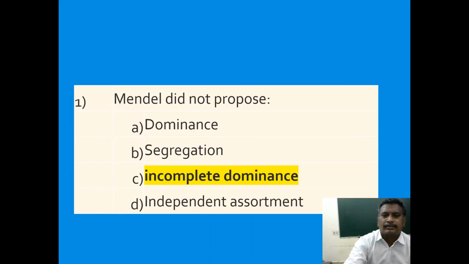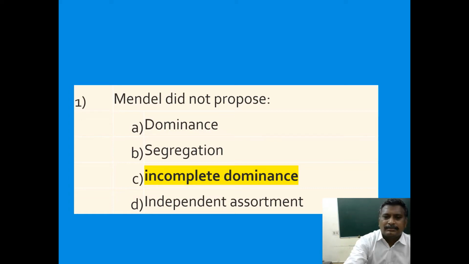Incomplete dominance. Here, some MCQs are given. We will see one by one. Mendel did not propose: dominance, segregation, incomplete dominance, independent assortment. Out of all four,